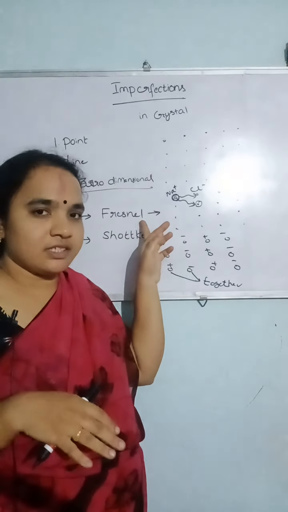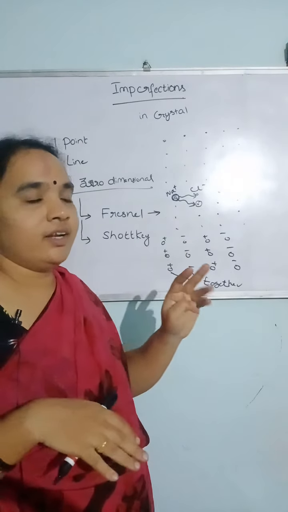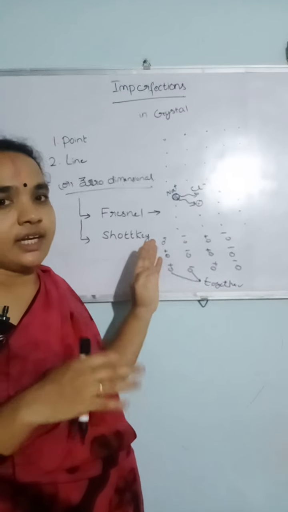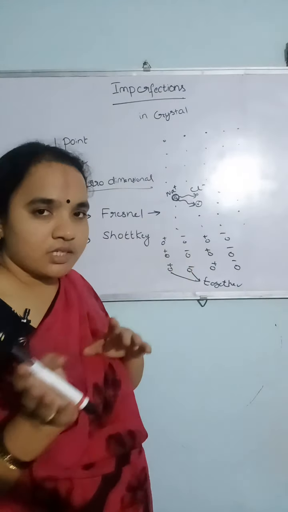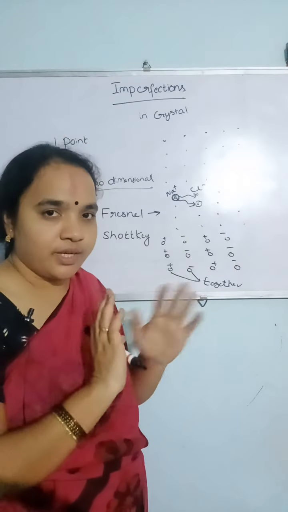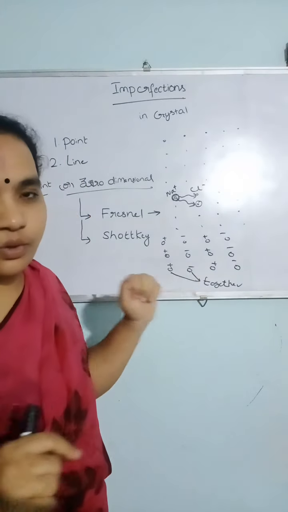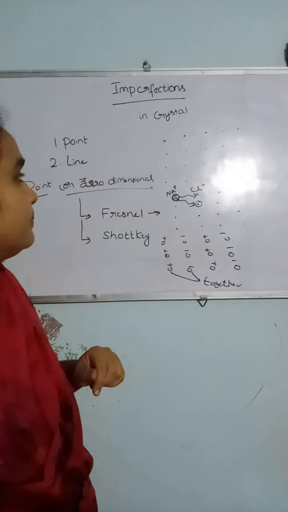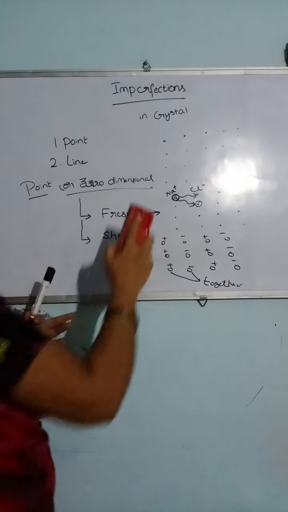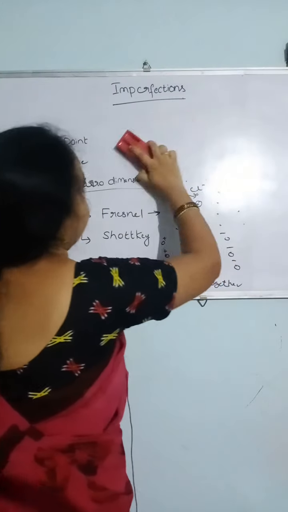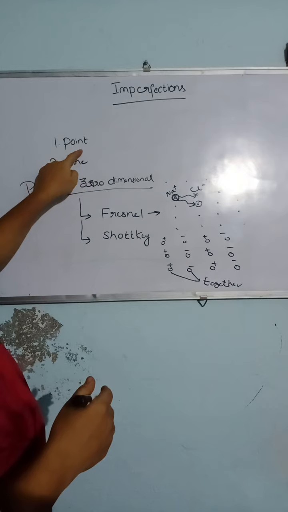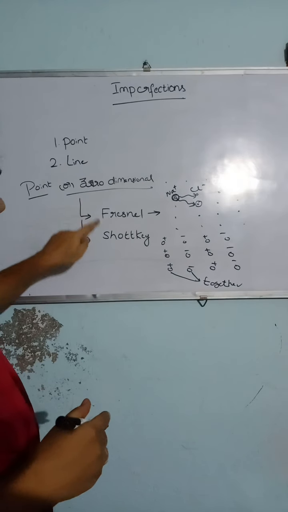Frenkel imperfections are the transfer of only a single ion from one place to another place. Schottky imperfection is the transfer of positive and negative ions together to balance the total system. So under point imperfections or zero dimensional imperfections, we have Frenkel and Schottky.